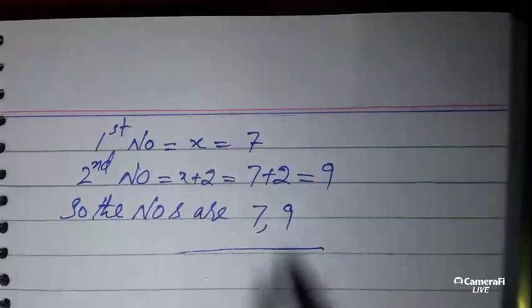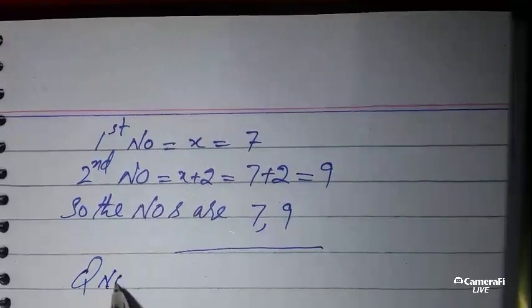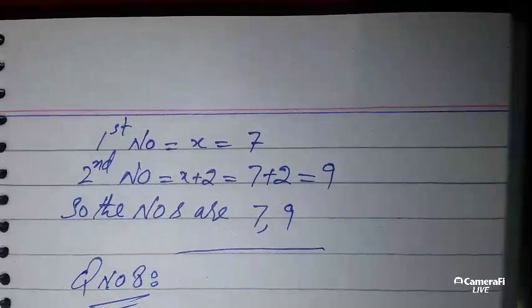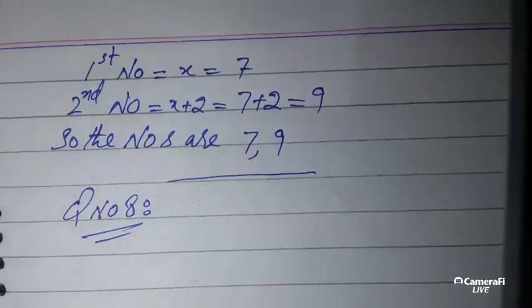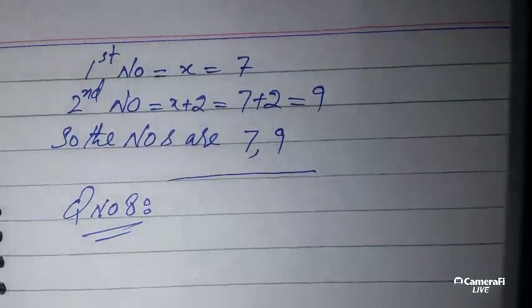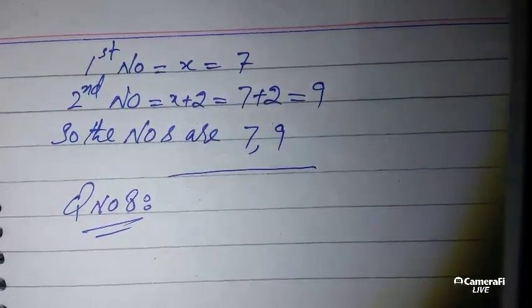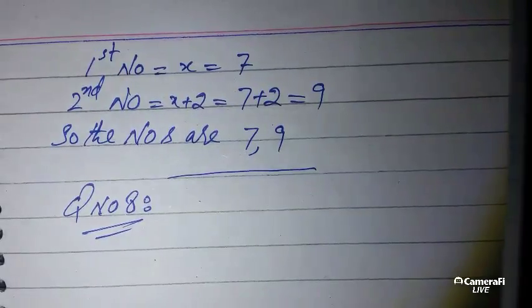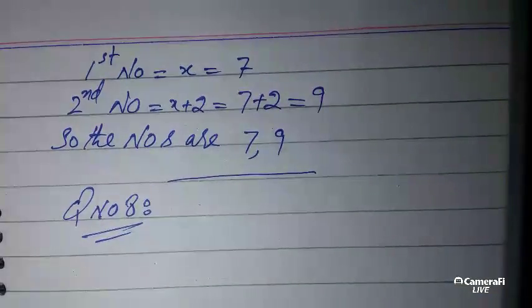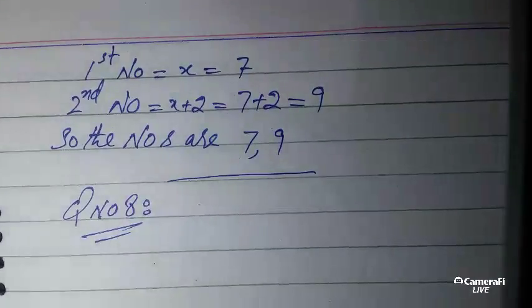Now let's solve the last one, which is question number 8. The sum of two positive numbers is 12 and the sum of whose squares is 80. Find the numbers.